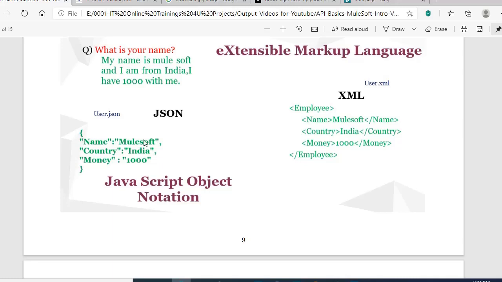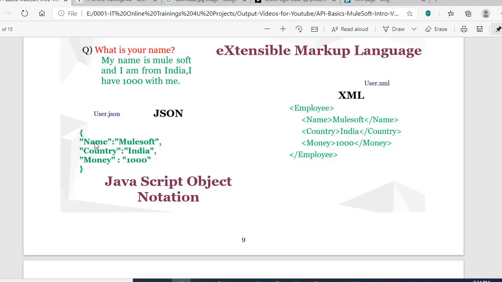Inside the braces, you need to mention your details. This is the syntax and format of the JSON language. The same information can be represented in JSON format. Let's see. My name is MuleSoft, so in quotations, name: MuleSoft. I am from India, so my country is India. I have 1,000 rupees with me, so the money I have is 1,000.